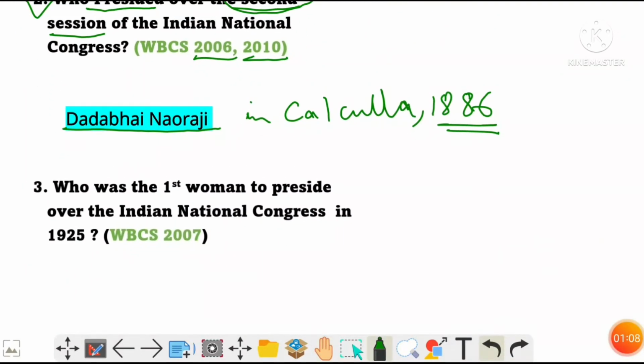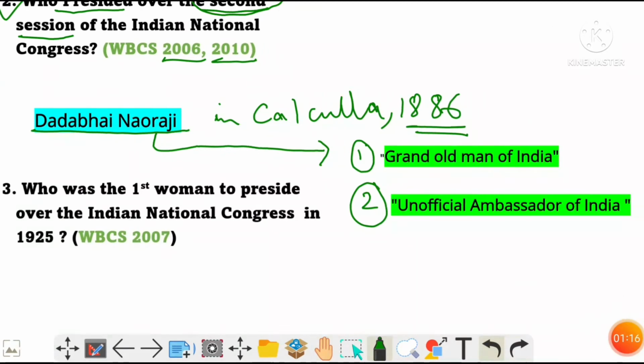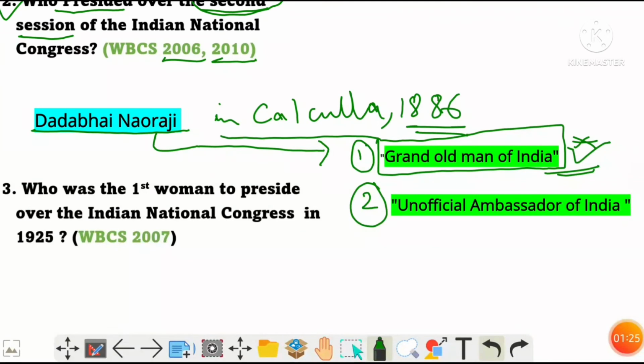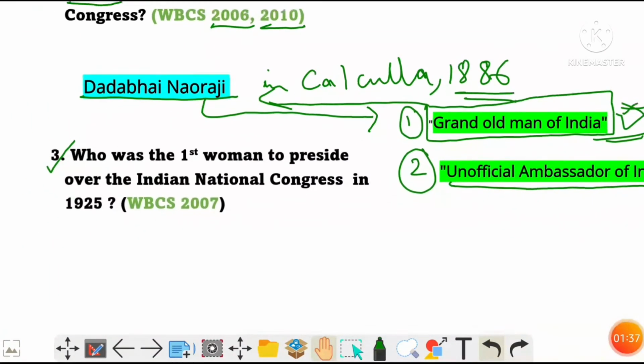Now, Dadabhai Naoroji has got two main titles which are frequently asked in exams, and those titles are Grand Old Man of India and Unofficial Ambassador of India. This question has been frequently asked in many competitive exams, like who is known as the Grand Old Man of India and the Unofficial Ambassador of India, and the answer is Dadabhai Naoroji.